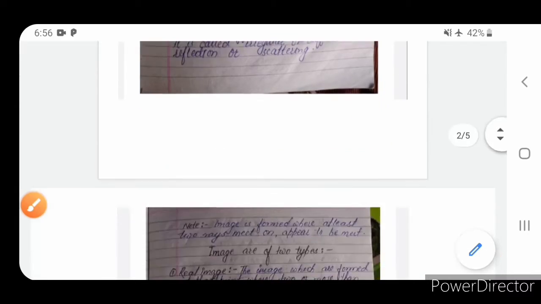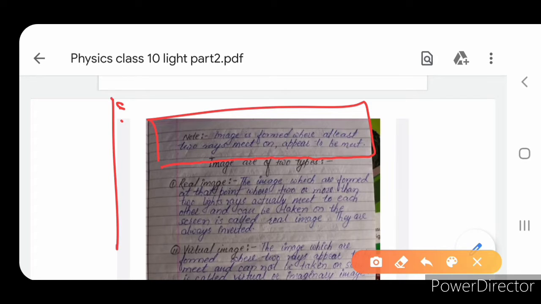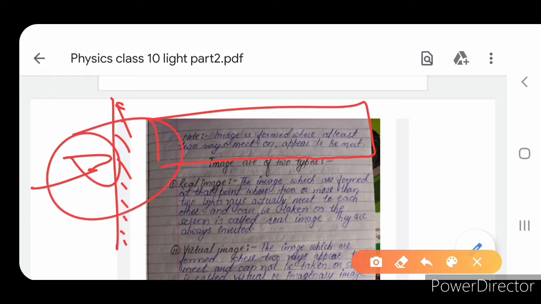Now the next note: an image is formed where at least two rays meet or appear to meet. In a mirror, in a lens, images are formed. So on a copy, on a board, images are formed where two rays, a minimum of two rays, meet.